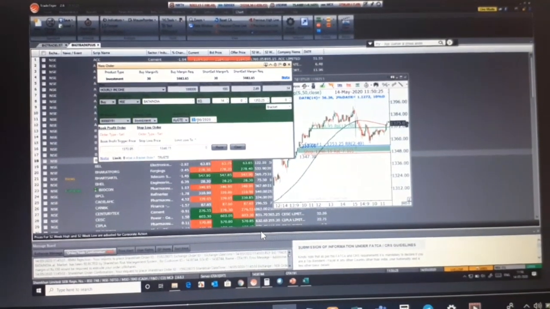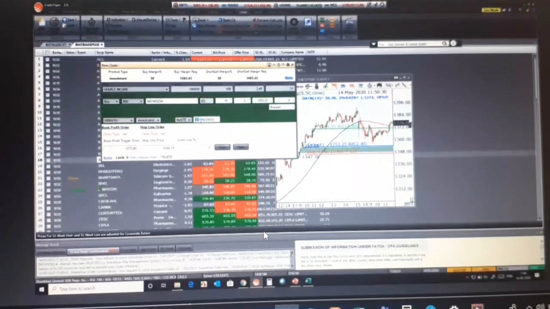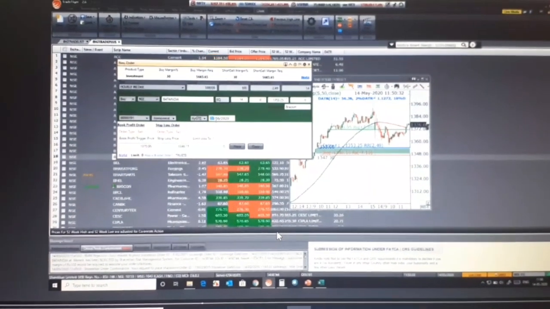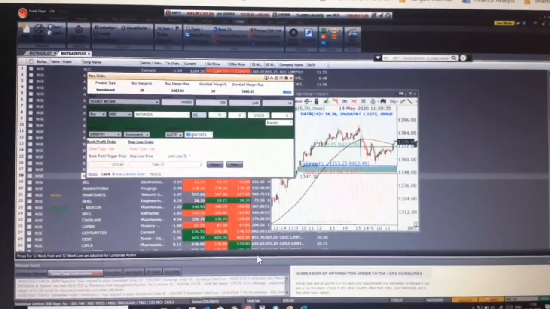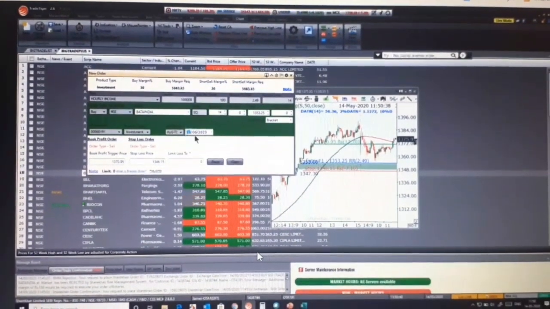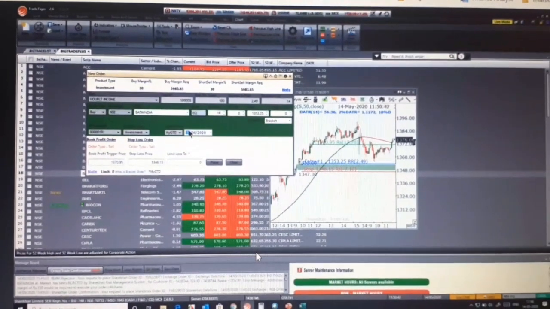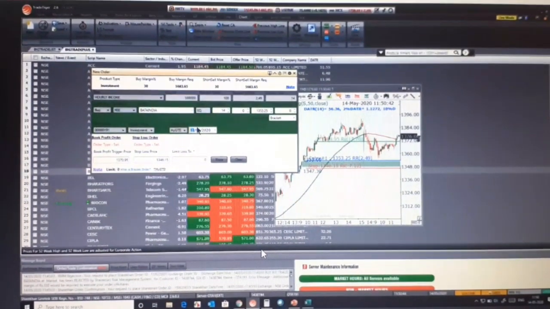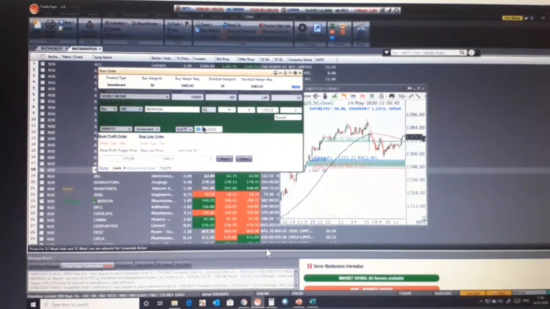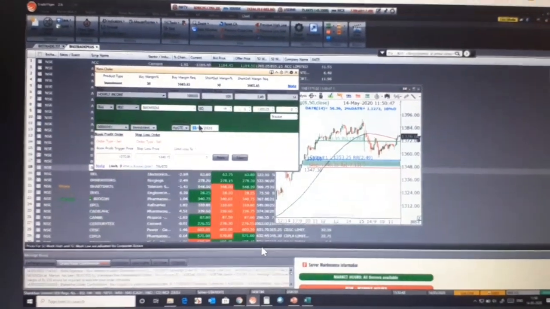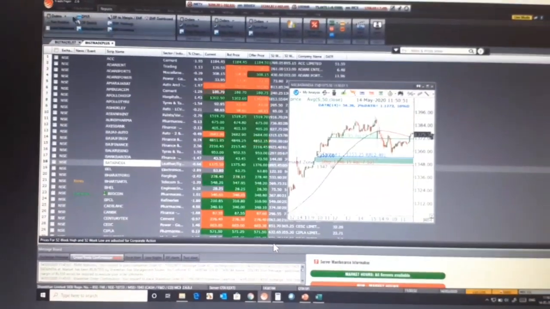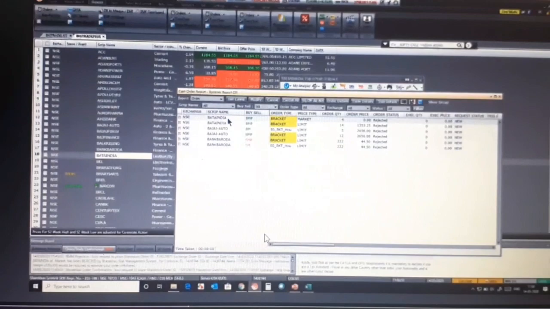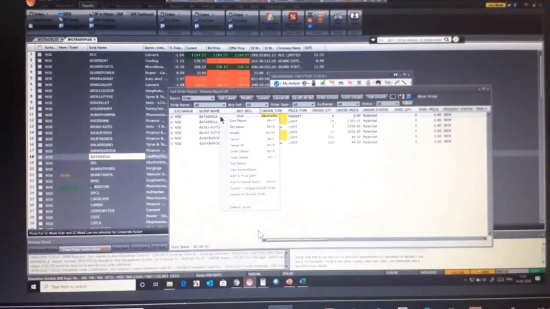Now, if you still want to have your target order and stop loss order in the system, then before 12th of June you have to come here and modify this order. How will you modify this order? You go to reports, orders, click on the script and press modify.